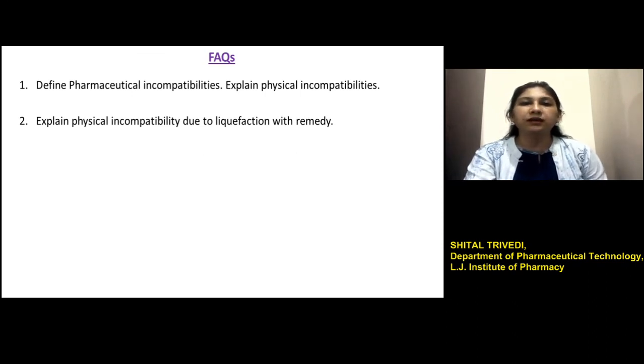The causes and remedies. So students can be asked questions related to this topic, like define pharmaceutical incompatibilities and explain physical incompatibilities with a suitable example. Or a specific example can be asked, like explain the physical incompatibility due to liquefaction with suitable examples.